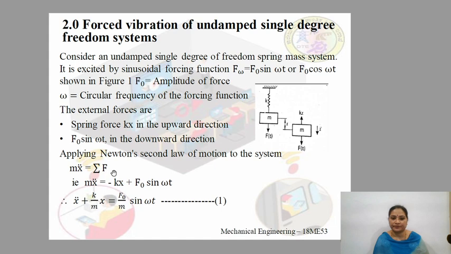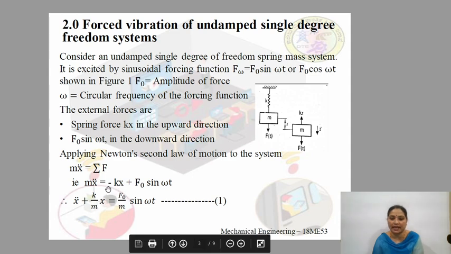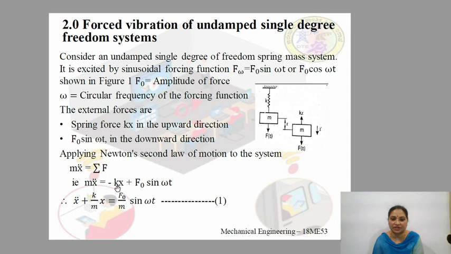That is, m x double dot is equal to the summation of the forces acting. Taking the sign convention for the upward direction as minus, we get minus kx plus F0 sin ωt, which is in the downward direction, hence plus F0 sin ωt.